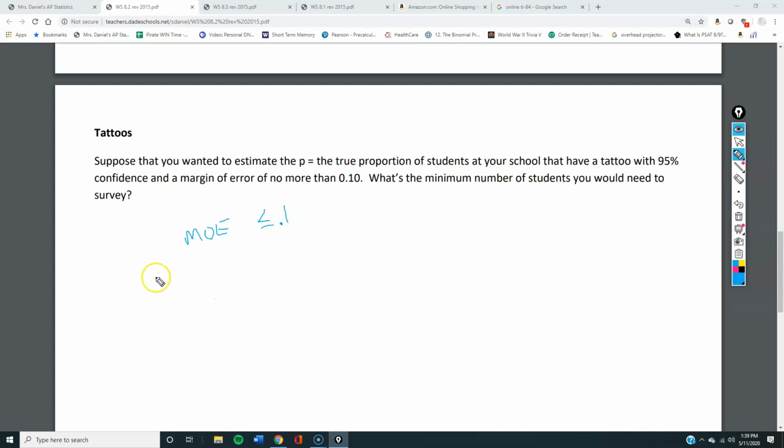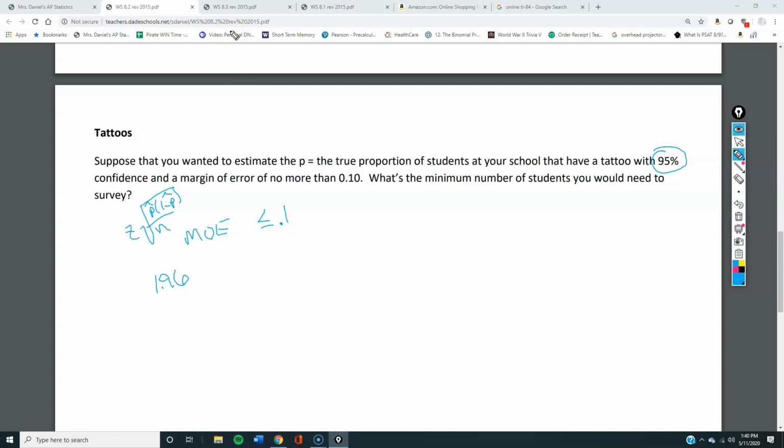Now your margin of error is equal to 1.96. I got the 1.96 because that's our critical value at 95%. Okay, remember 1.96, and 1.645 for 90%, and 2.576 for 99% confidence intervals. That's your z, right? Because it's z times the square root of proportion times 1 minus your proportion over your number. That's your margin of error, right?